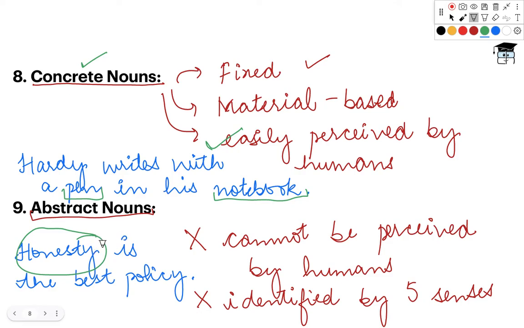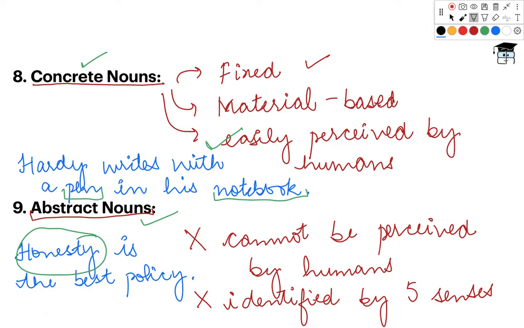Until and unless you put a practical use to this word, that is when you show honesty, then only you can understand its meaning. Otherwise, it cannot be identified by you, it cannot be touched, it cannot be seen, it cannot be felt until and unless you utilize it in a practical purpose. So these nouns are known as abstract nouns.